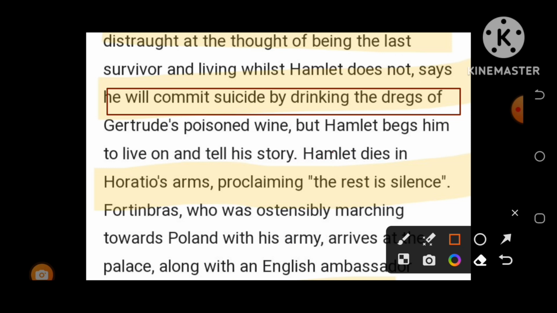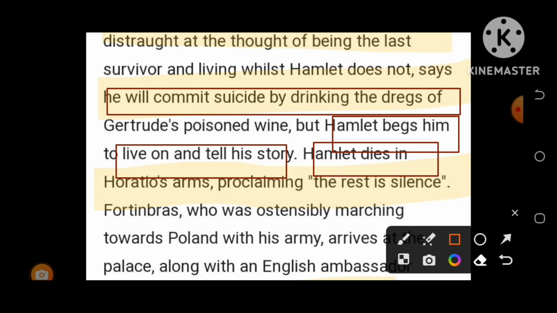Hamlet begs Horatio to live on and tell his story, and in this way Hamlet dies. Horatio mourns, proclaiming, "The rest is silence." The quote is very important. Questions may be raised from here.